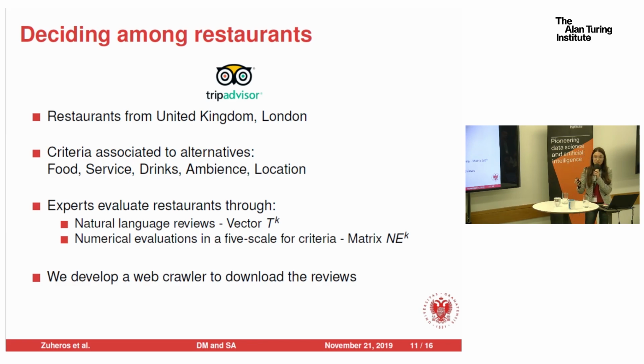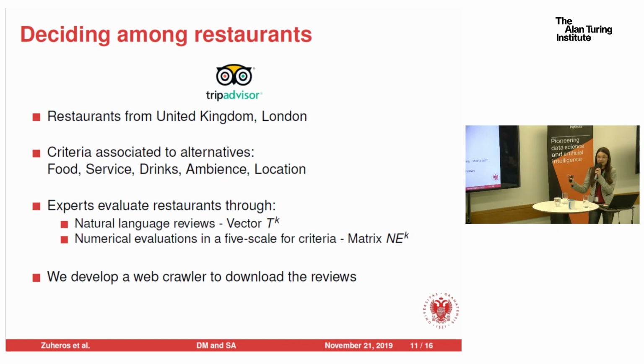So we need to extract, firstly, the natural language reviews, and secondly, the numerical evaluation for each criterion that TripAdvisor allows us. In this case, TripAdvisor allows users to evaluate the criteria food and service. So users can evaluate those criteria with numerical numbers, and they can provide natural language reviews to evaluate all the rest of the criteria.